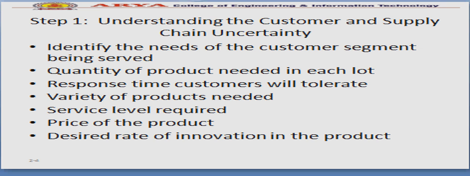Desired rate of innovation in the product. If you are not innovating in the product, you can see a lot of products have failed in the market. For example, take the Kodak company, which failed because they were not improving the technology for digital. Kodak was preparing the same kind of roll which was fitted in the cameras, and they did not understand that a new technology, digital technology, was coming.